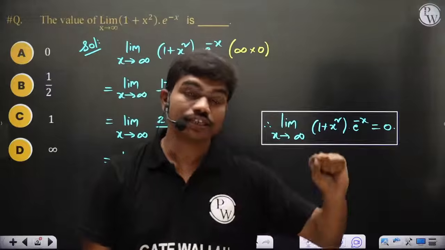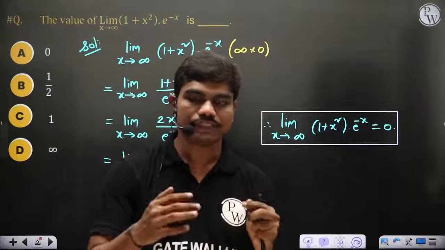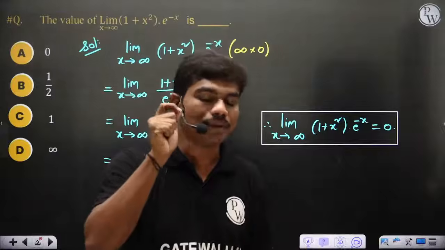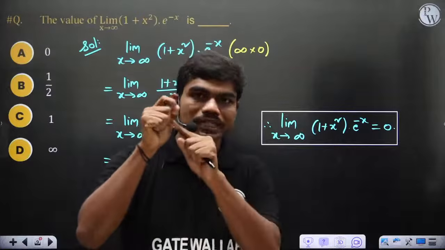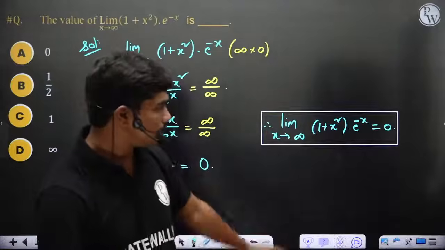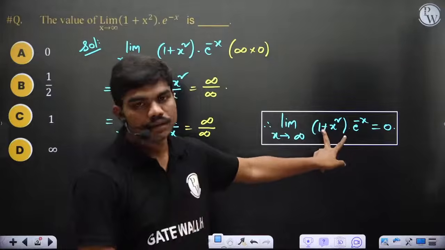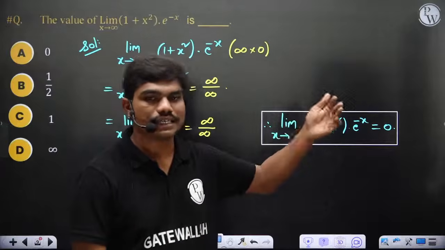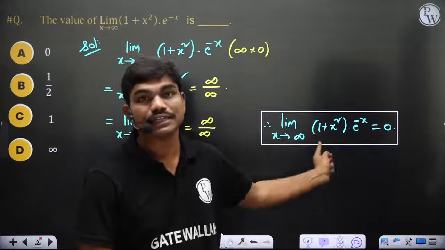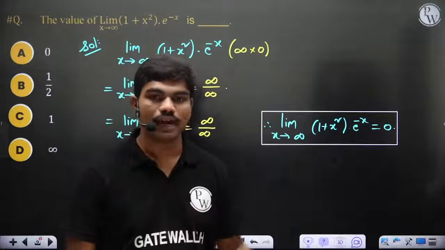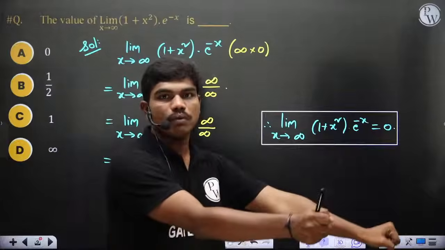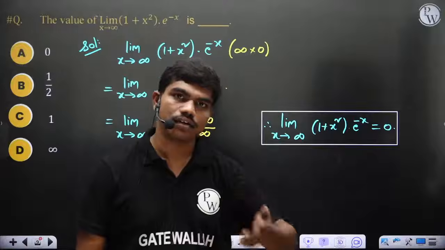Now when x is increasing, 1 plus x square keeps increasing and e power minus x keeps decreasing, but the rate at which e power minus x decreases is very fast compared to the increase in 1 plus x square. Let's say at a particular value of x the product is some number L. If you slightly increase x, the increase in 1 plus x square will be much less compared to the decrease in e power minus x. So e power minus x is the stronger function of these two, and it will bring down 1 plus x square drastically, and within some limit it will go to 0.